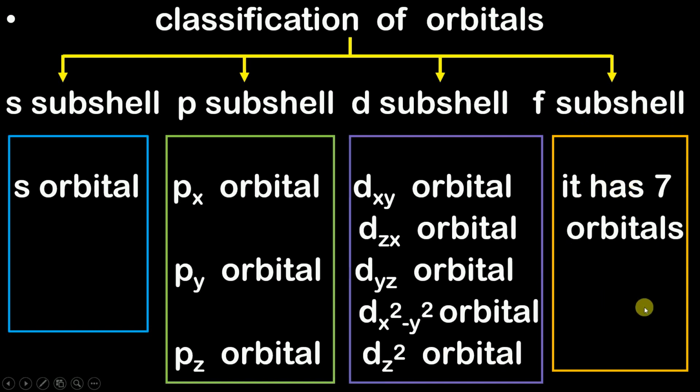And inside F subshell there are 7 orbitals. There is no need for you to study these 7 orbitals because they are very complicated, and you will not be asked any question in any examination, whether it be NEET, JEE Mains or your board examination. What you need to keep in mind is that orbitals are classified into 4 types: S, P, D and F subshell. These px, py, dz, dxy orbitals I will explain ahead with the help of quantum numbers. Now that we have understood these basic 4 classifications, let's move ahead.